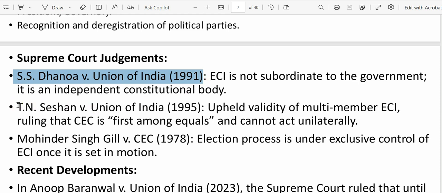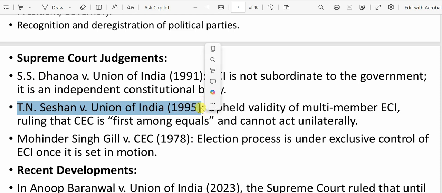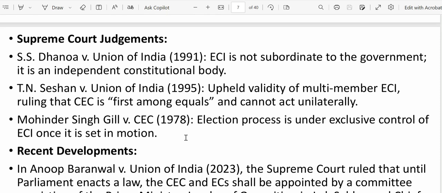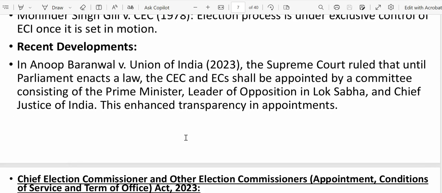Okay. Next important case, TN Seshan versus Union of India. What it does is uphold the validity of multi-member bodies. So from 1989 onwards it became a multi-member body, and that validity was upheld based on this case, TN Seshan versus Union of India 1995. Then an important case, Mohinder Singh Gill versus Chief Election Commissioner, 1978. What it tells is that the election process is under the exclusive control of the Election Commission of India once it is set in motion.